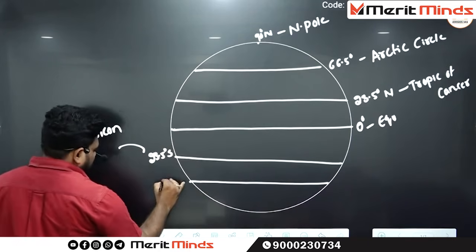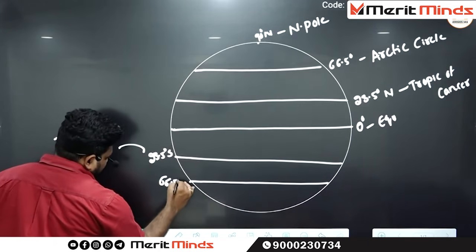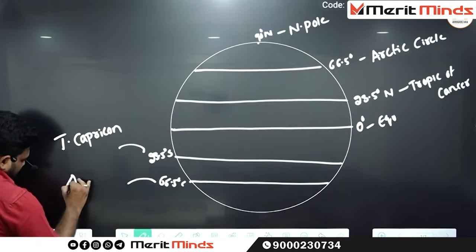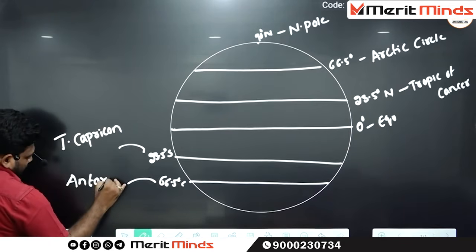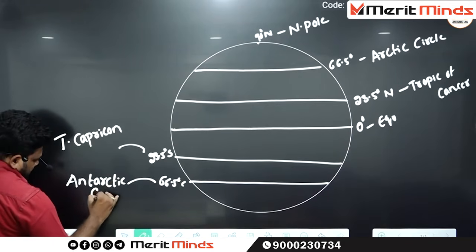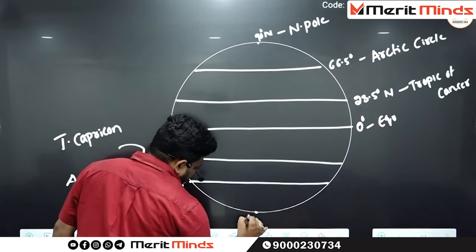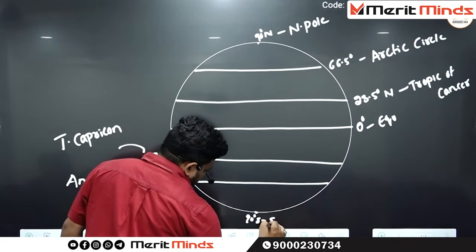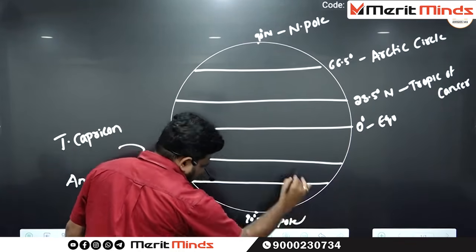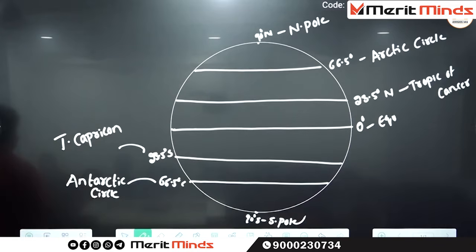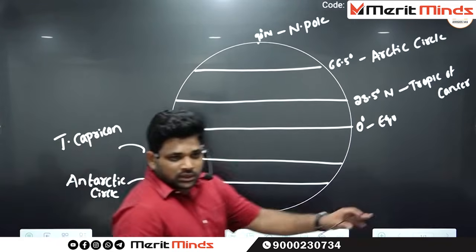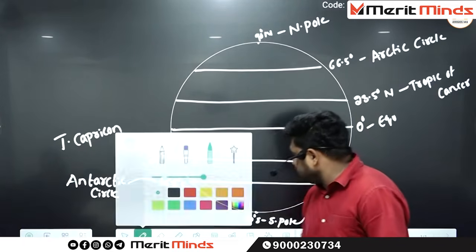What is this one? 66.5 degrees south. It is called the Antarctic Circle. And the last one is called the South Pole. Right?